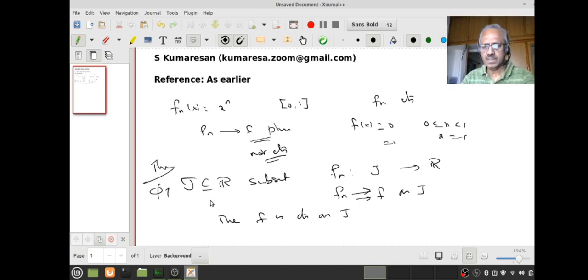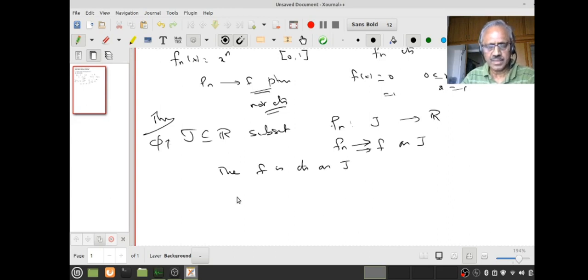Remember, J need not be an interval or anything, because if you had followed my lectures on continuity, I had defined continuity of functions on any arbitrary subset of R, not necessarily intervals. But if you have not seen those lectures, you can assume J is an interval, but that doesn't matter. This is what we want to prove. Is the theorem clear now? So Fn's are continuous for all n, and Fn converges to F uniformly on J. Then I want to claim F is continuous on J. Okay, so how do I prove it?